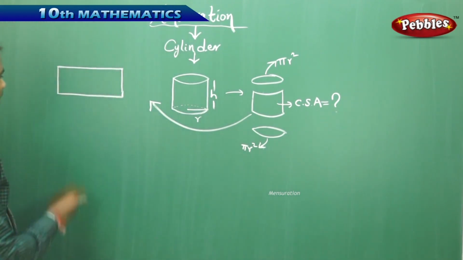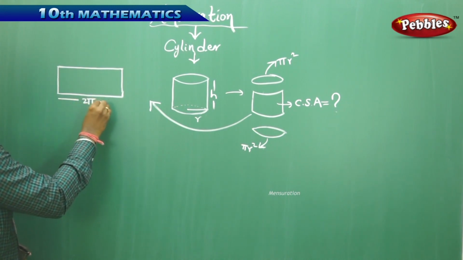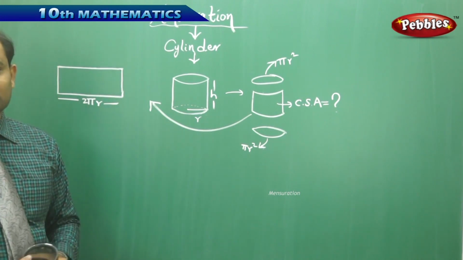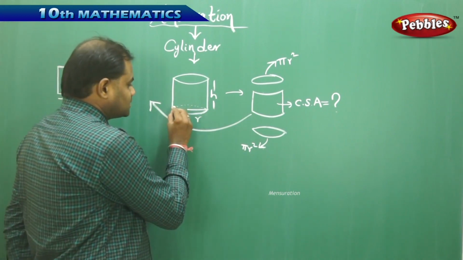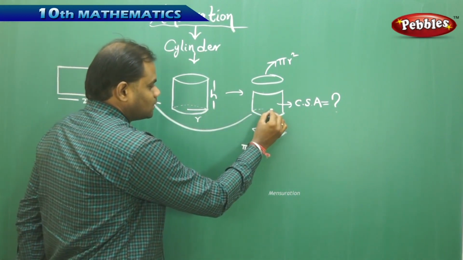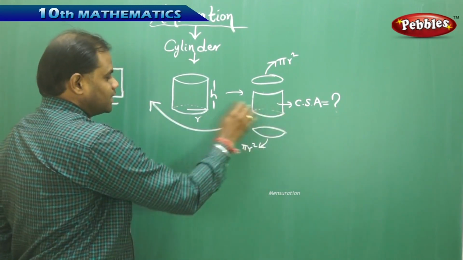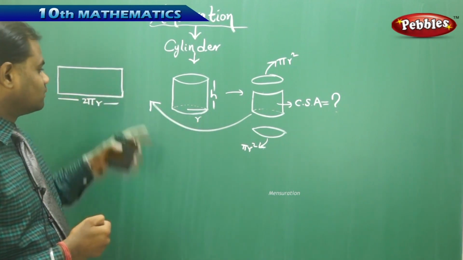Now coming to this, I clearly see that this is nothing but 2 pi r. Why is this 2 pi r? Because this acts as the circumference of the circle. As I see that this strip is totally out here in this form, when I pull this, I get the circumference of the circle becoming the length of the rectangle.